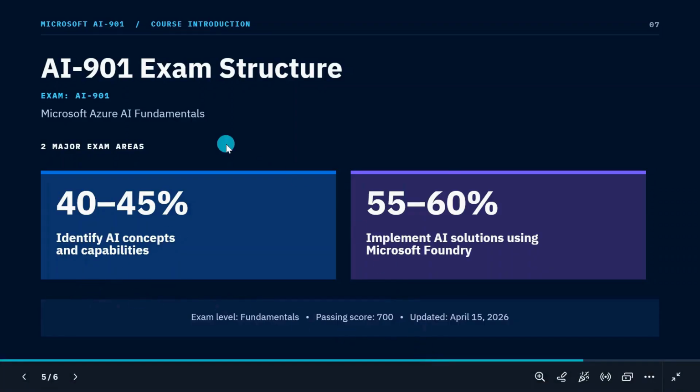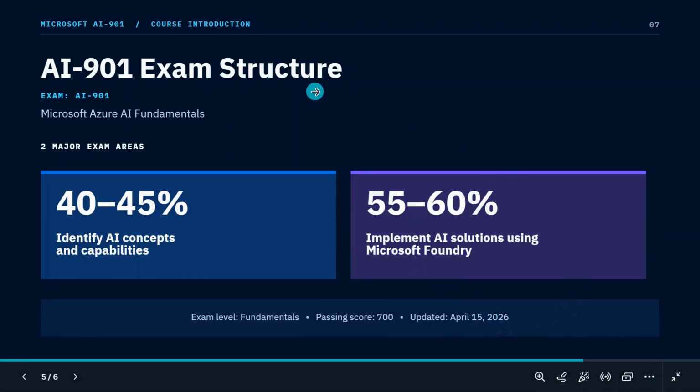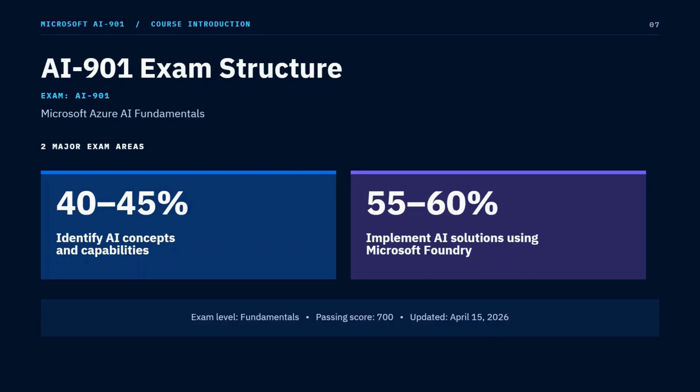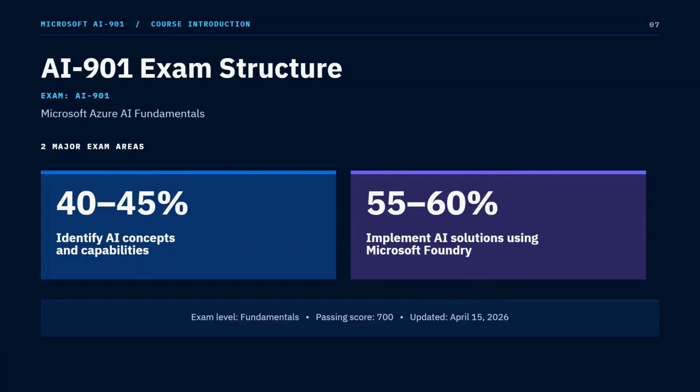The certification is actually new. It was last updated on 15th April 2026. Before that, we had AI 900 instead of 901. It was a separate certification with the same name, Microsoft AI Fundamentals. But what changed in 901 is that the agent concept has been added, the MCP concept has been added, and everything in Microsoft Foundry has been added. So Microsoft Foundry is an important term here. Instead of the old certification, this is a brand new certification, so you can focus on this instead of 900.